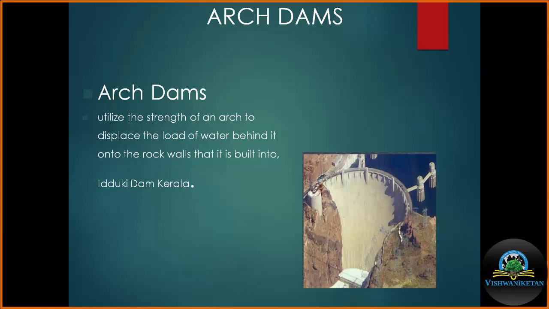When the strength of the abutment is enough, then we can construct the arch dam. Here we can say this is the upstream side, the reservoir side, and this is the downstream side. The arch action or the convex side of the dam should always be towards the upstream direction. An example is Idukki Dam in Kerala.